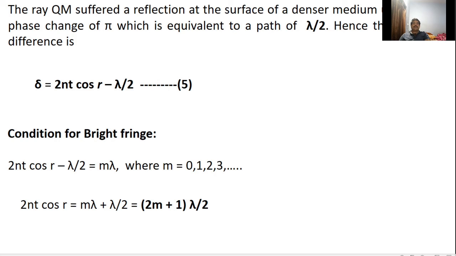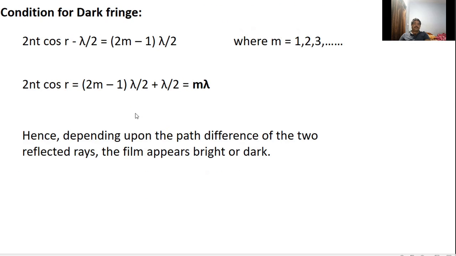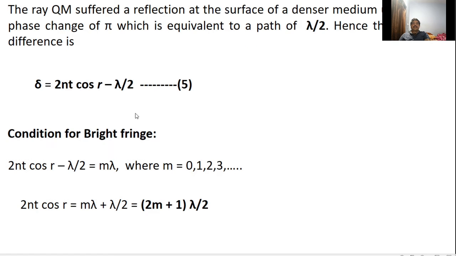Because when it suffers reflection from the denser medium, it gives an additional path difference of lambda by 2 between the rays. So that's why the path difference between the two reflected rays is given by delta is equal to 2nt cos r minus lambda by 2. Next we will move on to the condition for bright fringes.